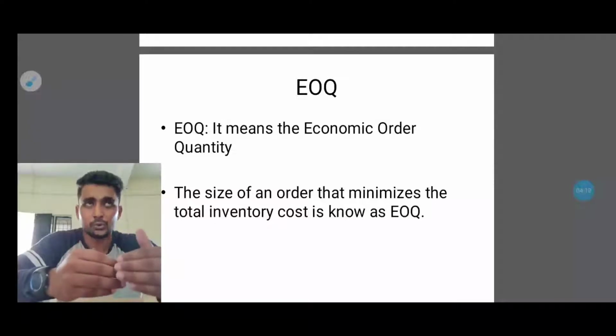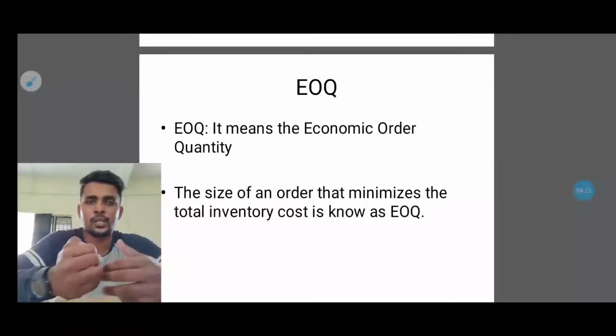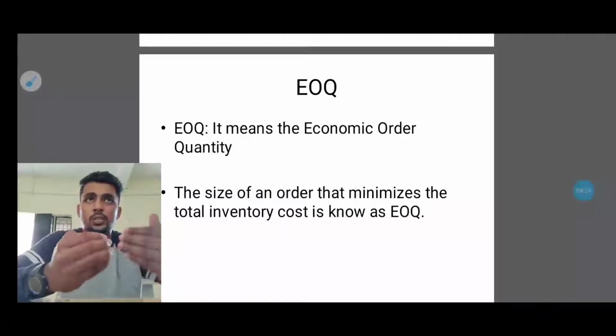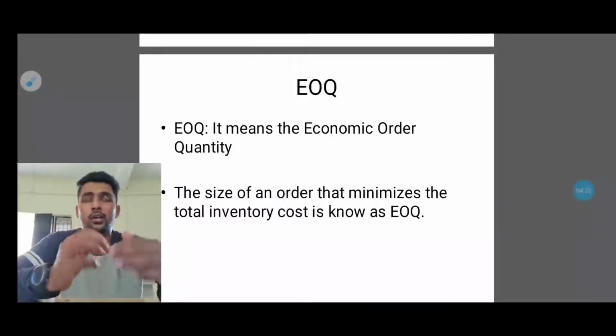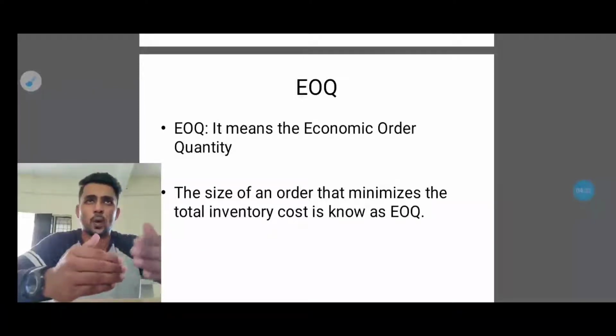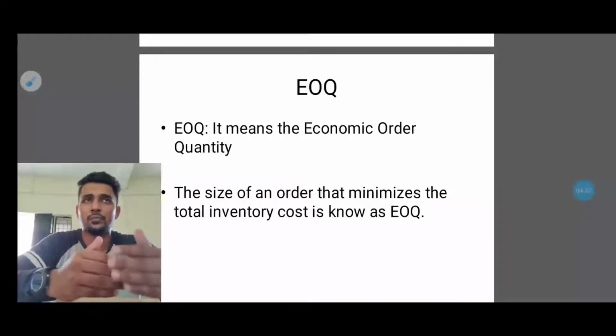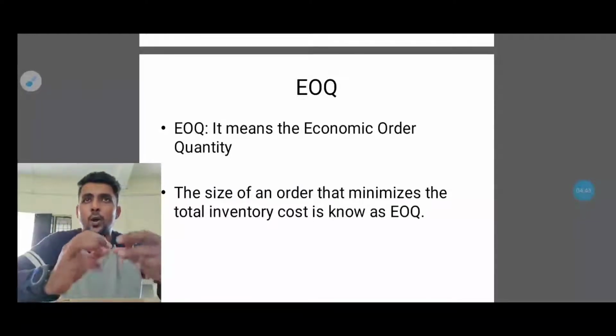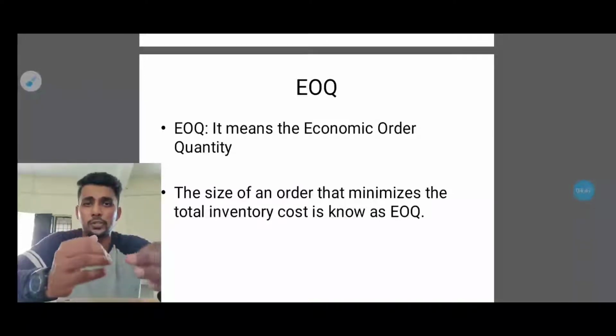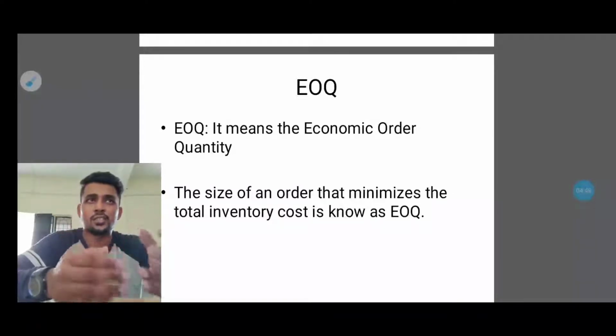The EOQ is used as part of a continuous review inventory system in which the level of inventory is monitored at all times, and a fixed quantity is ordered each time the inventory level reaches a specific reorder point. The EOQ provides a model for calculating the appropriate reorder point and optimal reorder quantity to ensure instantaneous replenishment of the inventory with no shortage.